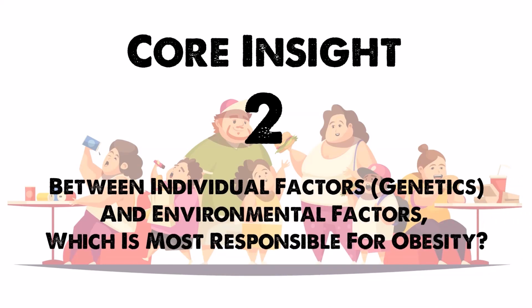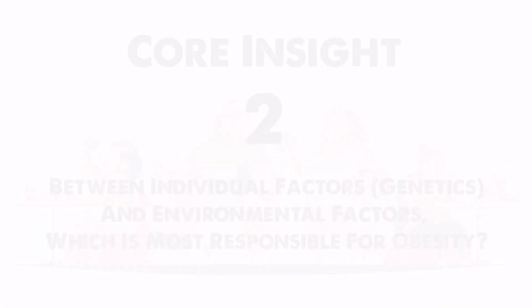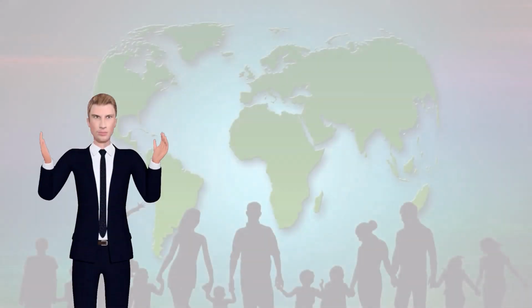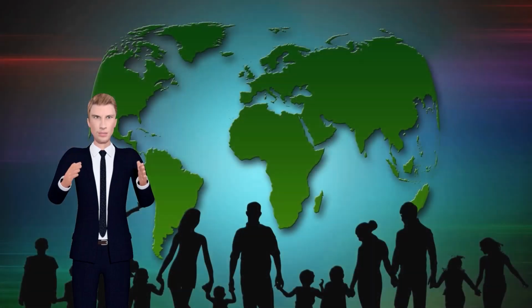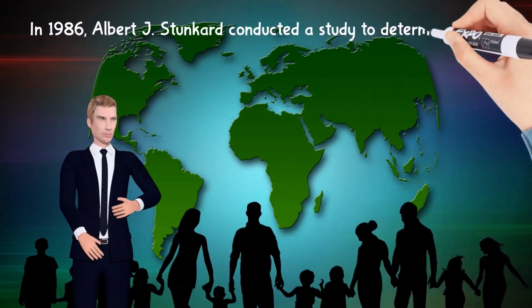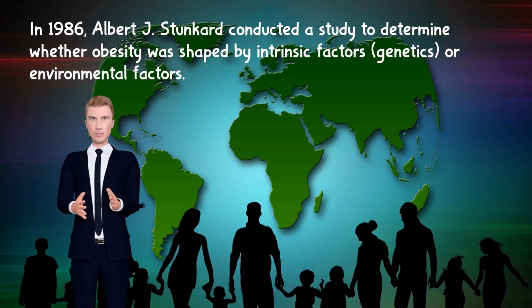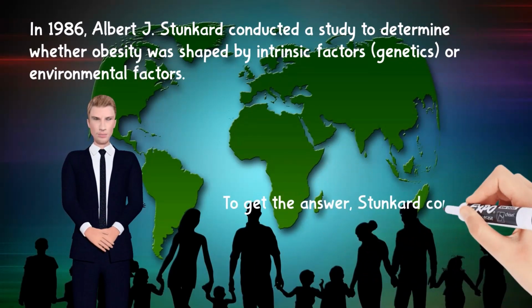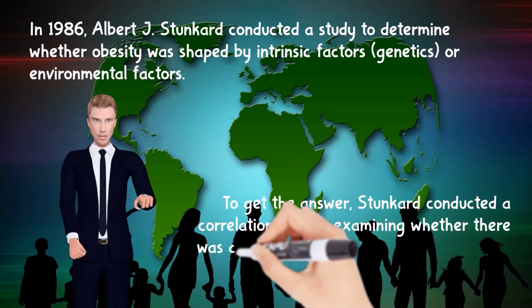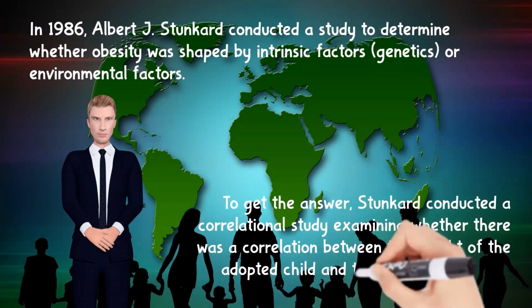Core Insight 2. Between individual factors, genetics, and environmental factors, which is most responsible for obesity? In 1986, the New England Journal of Medicine released research by Albert J. Stunkard in Denmark. This study revealed whether there is a correlation between the weight of adopted children and their adoptive parents. Suppose there was a correlation. How strong was the correlation?